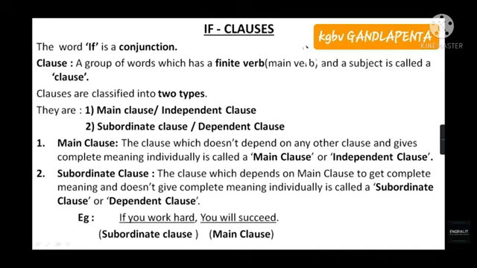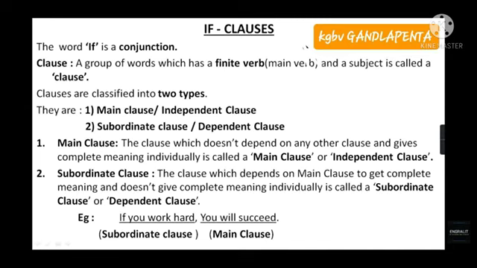It does not depend on another clause or other part of the sentence to give the complete sense. Individually the clause gives complete sense, so we call it an independent clause.